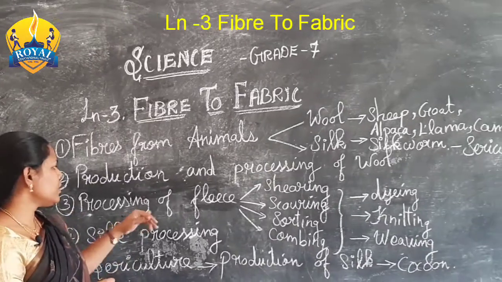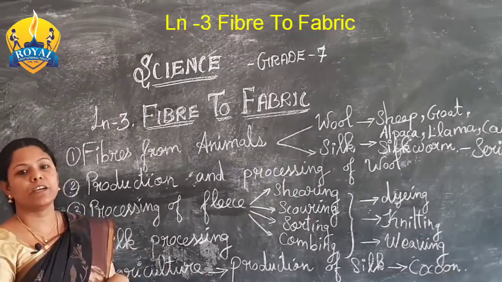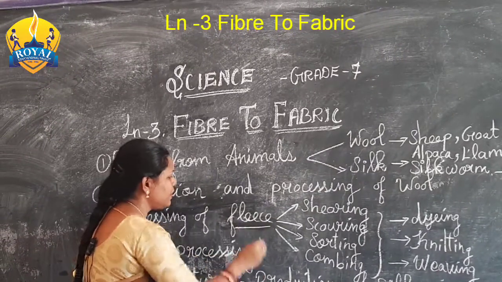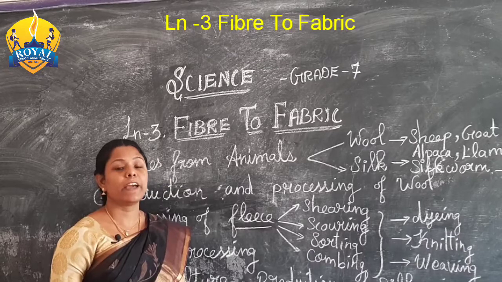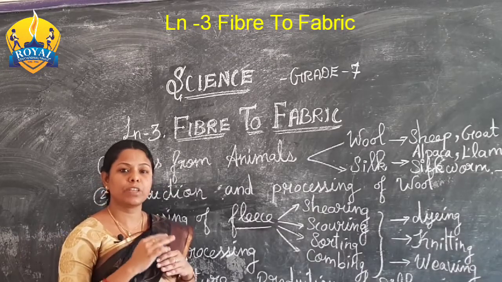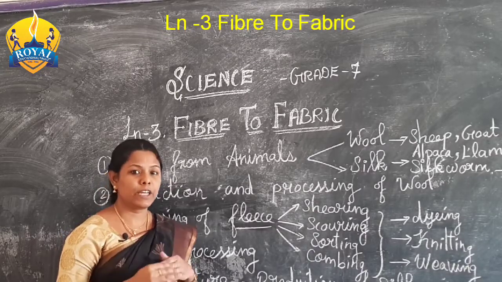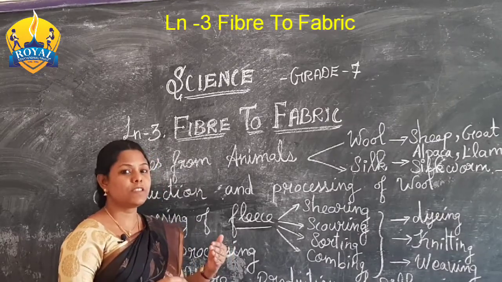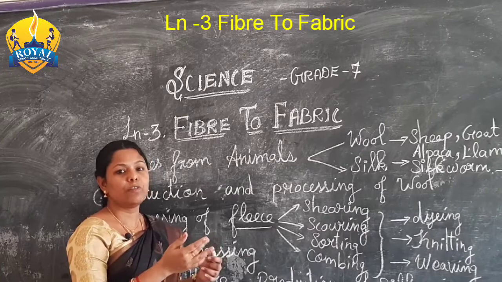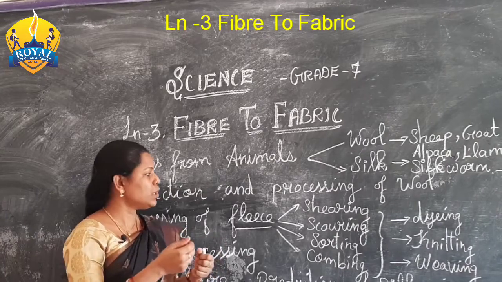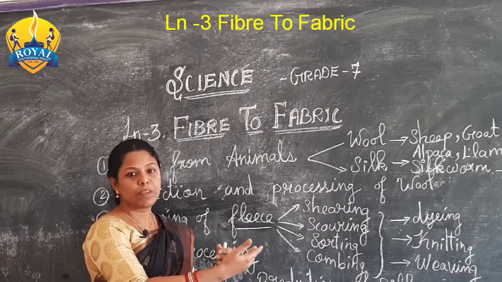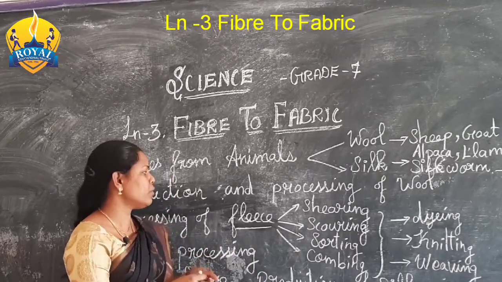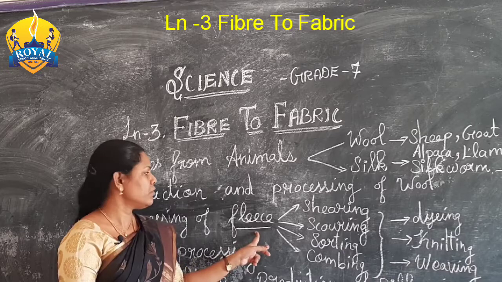The first one is the processing of fleece. What is called fleece? Fleece means cutting the outer layer of skin of the sheep. They are shearing, cutting with machines. They are cutting the outer skin of the sheep, fully with the skin. Okay, so that is called fleece.